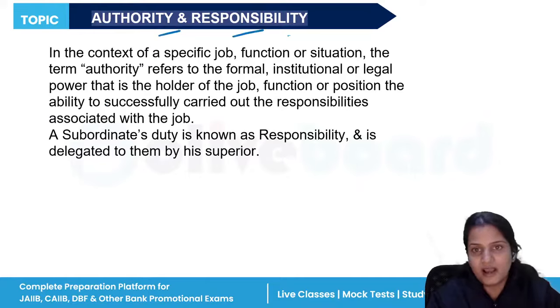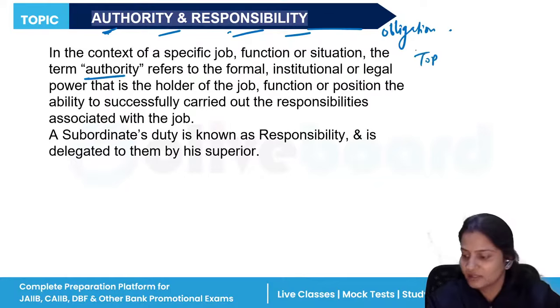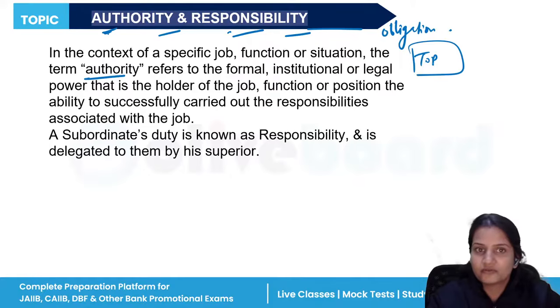Next is authority and responsibility. Authority means the right to give orders, and responsibility means the obligation which you have to perform. The one who gives responsibility lies at the top level; this person will give you responsibility and will hold the authority.